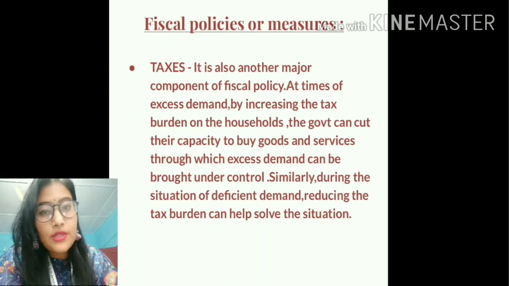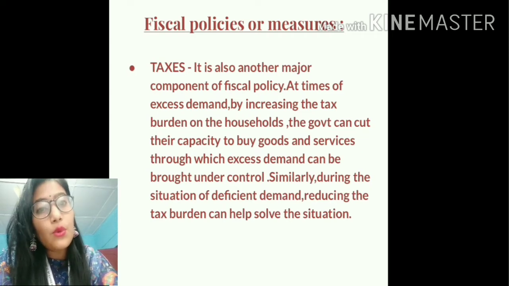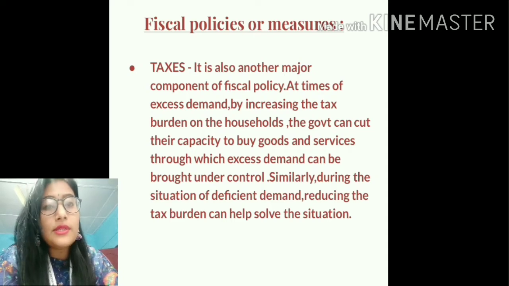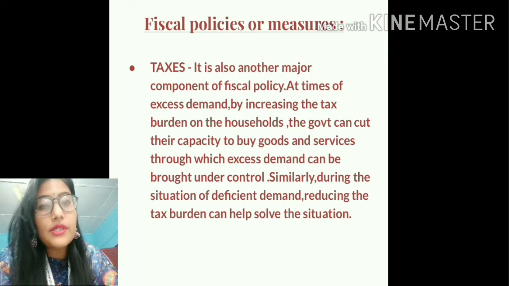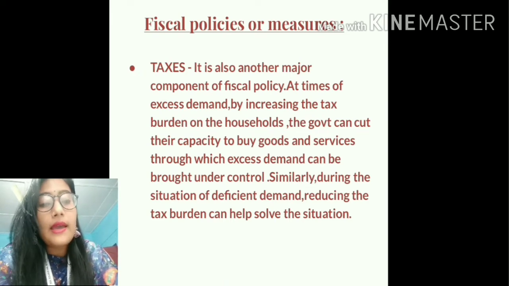The next important fiscal policy is taxes. That means the taxation policy. So students, the government can also revise its taxation policy in order to respond to the situation of excess demand or deficient demand. So what happens in case of excess demand? The government increases the percentage of tax that the public has to pay. So greater amount of taxation means the people are left with lesser amount of disposable income, and when they have lesser amount of disposable income, it brings the situation of excess demand under control.